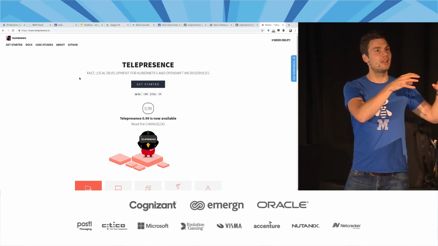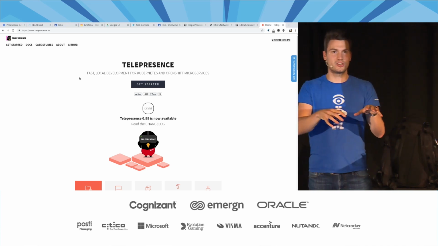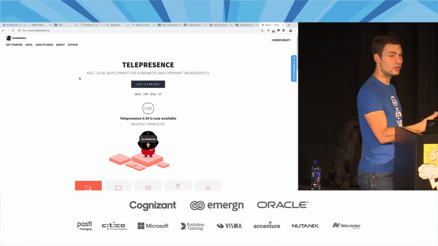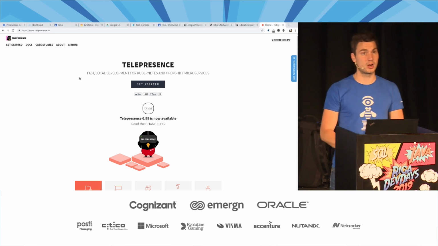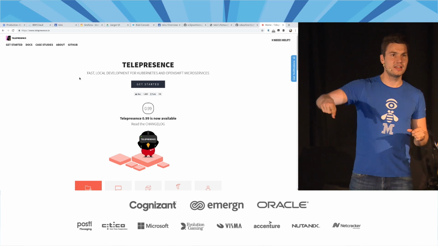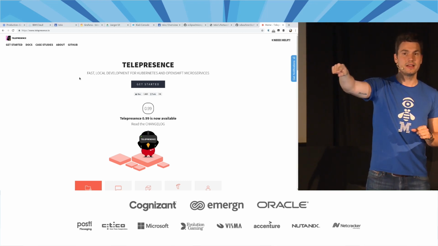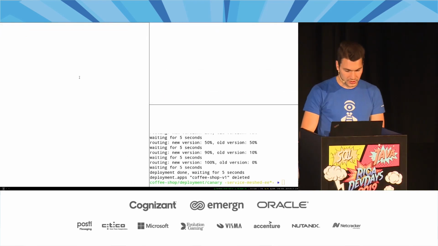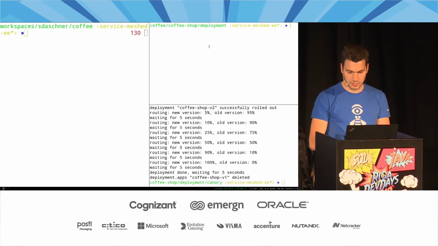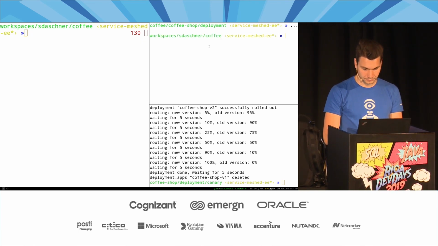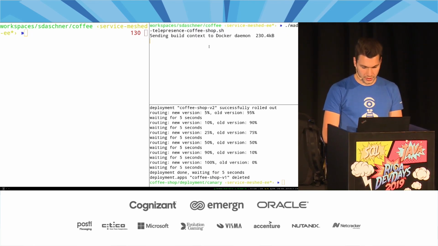So you can make your laptop part of the Kubernetes cluster, kind of, and then run stuff locally, where you can quickly redeploy things that run locally as a process, or where you can debug things locally. And actually a proxy on the Kubernetes side, a Telepresence proxy, will make sure that it's being rerouted. And thanks to Istio, you will see the same observability and everything that you have there, and it will work just as well.